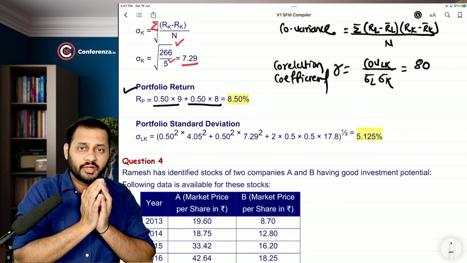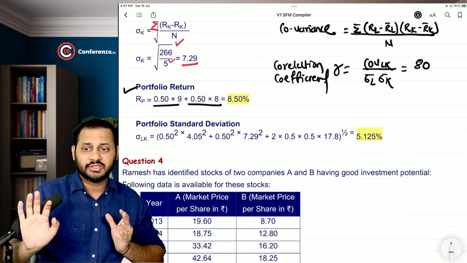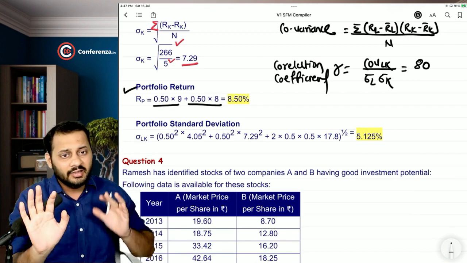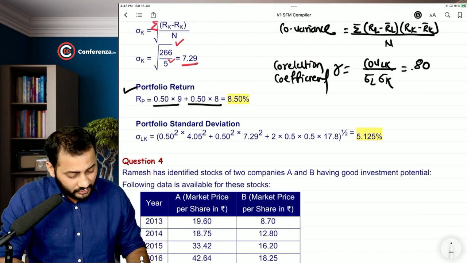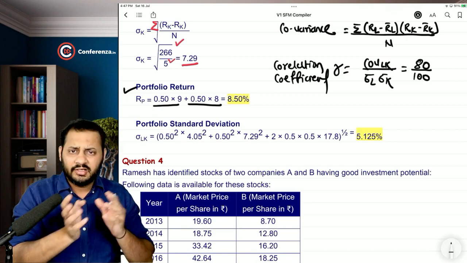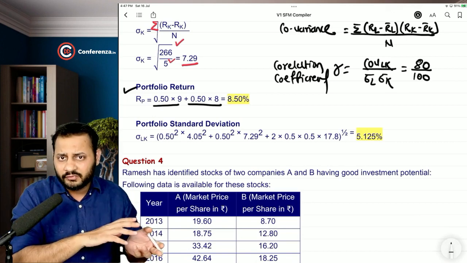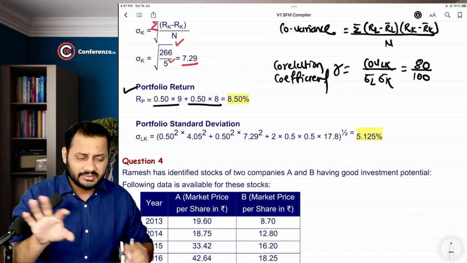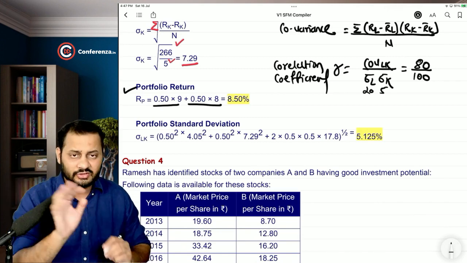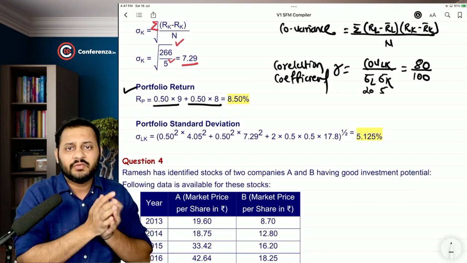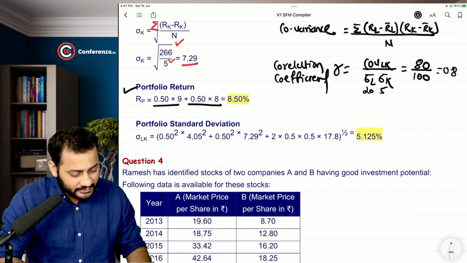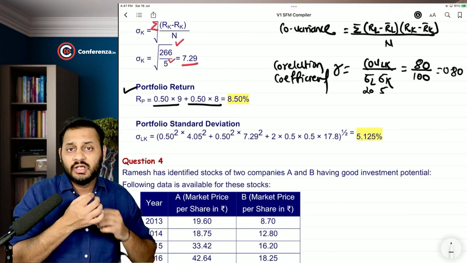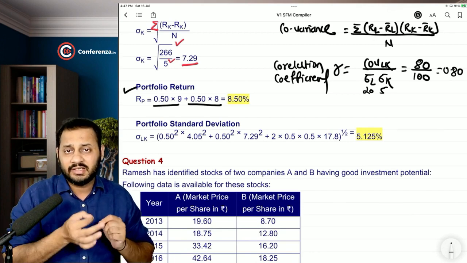But if you want to find out the risk of individual securities, the risk of L and risk of K separately, then the separate risk of both the securities, let's say, is 100, 10 into 10 or 20 into 5, whatever the numbers are. 20 is the risk of, let's say, L, and 5 is the risk of K. So when you multiply 20 into 5, you will get 100 and the answer will be 0.80. Now you should be able to analyze and understand the answer.